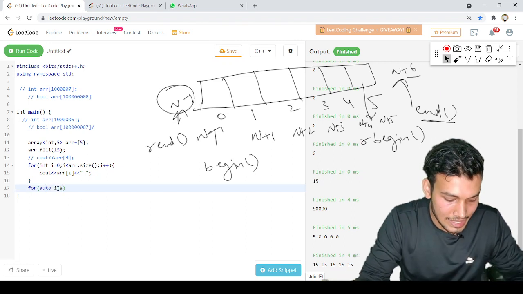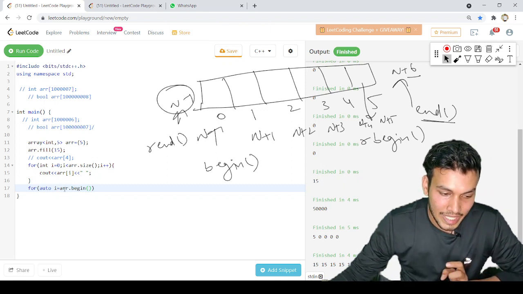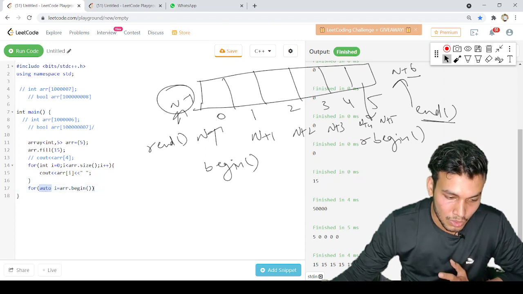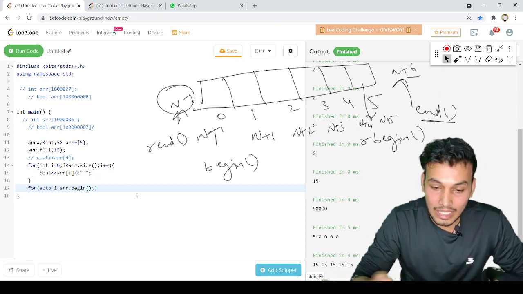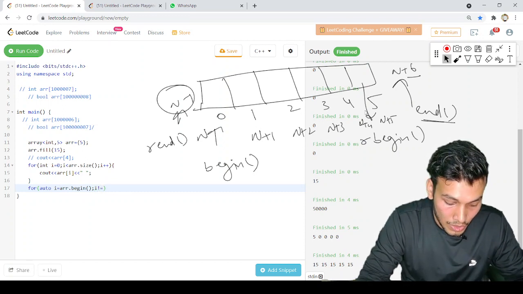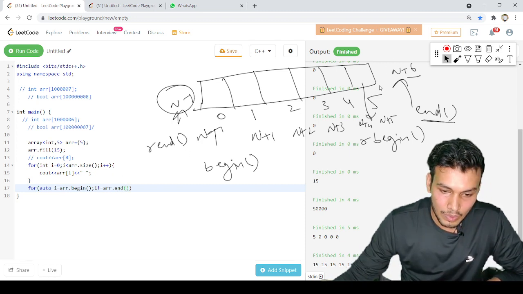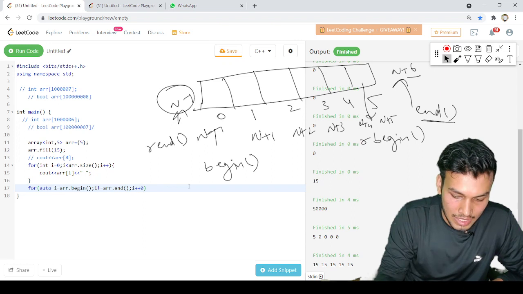Let's say I'm writing arr.begin. Whatever the data type of this pointer is, that data type will be passed to i by default because of this auto keyword, right? So I want to start from this begin, and I want to go till the end, right? So let me say till i is not equal to arr.end. Obviously now it will go till 5 because I'm adding the condition i not equal to arr.end, and then simply i plus plus, as simple as that.